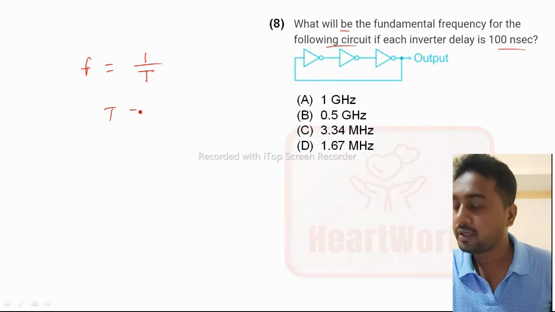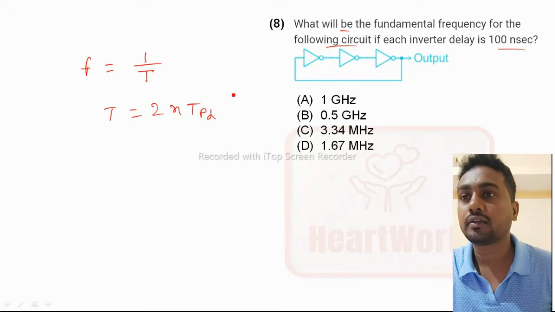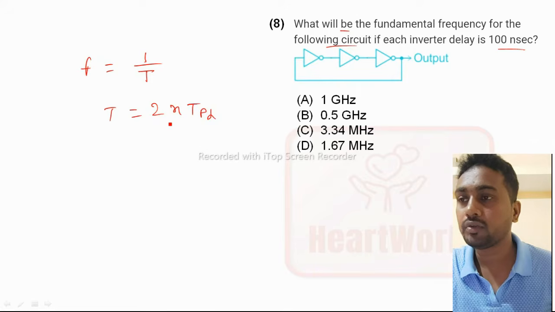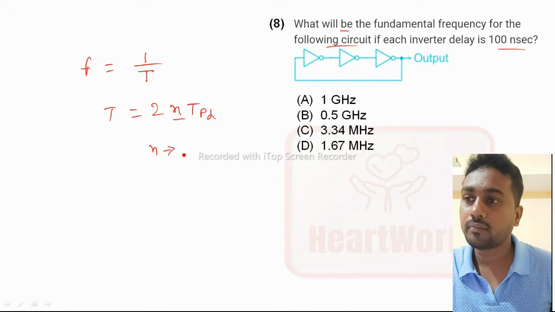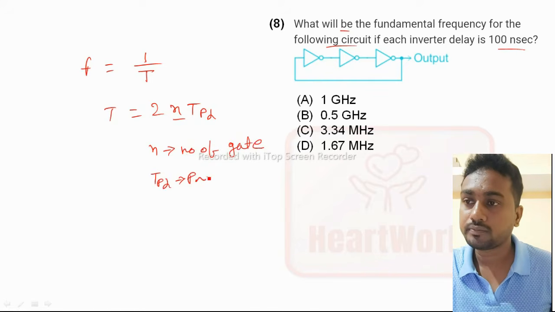And this time period is 2 n TPD. The formula for time period in gates is 2n TPD, where n is the number of logic gates, and TPD is propagation delay.